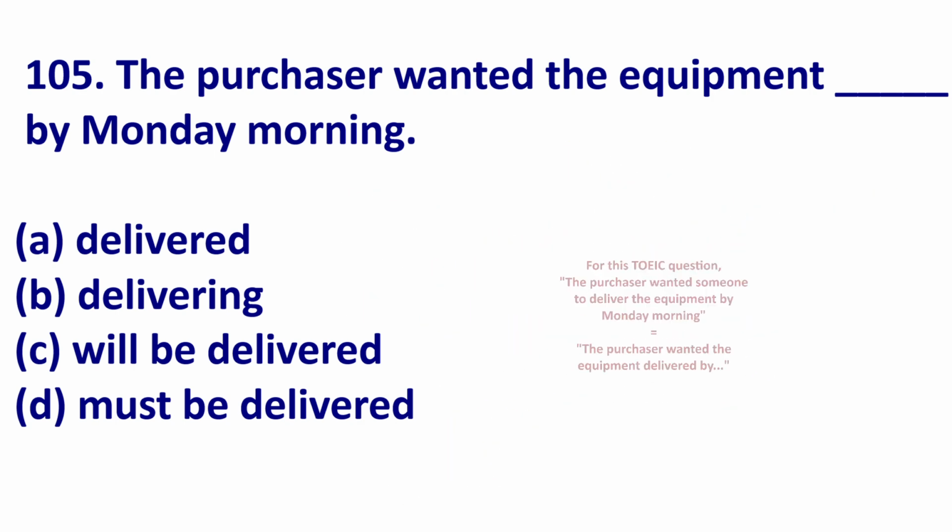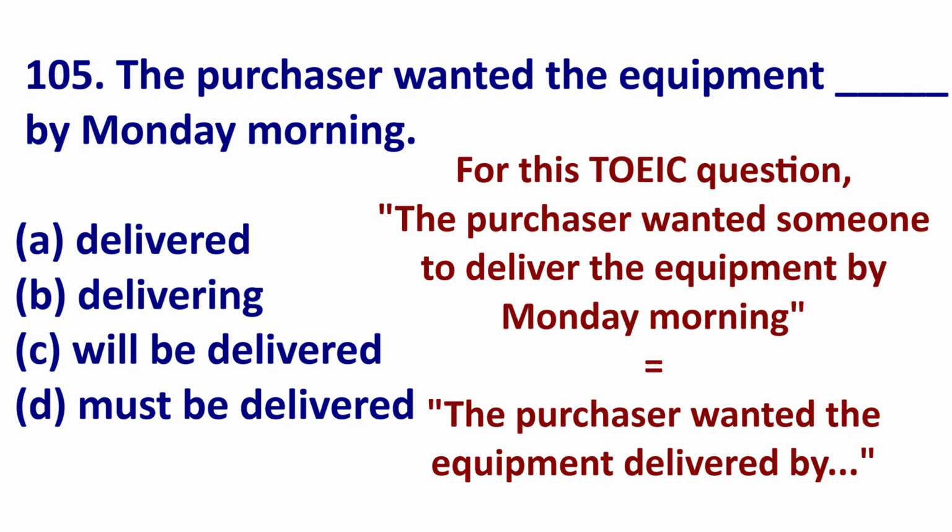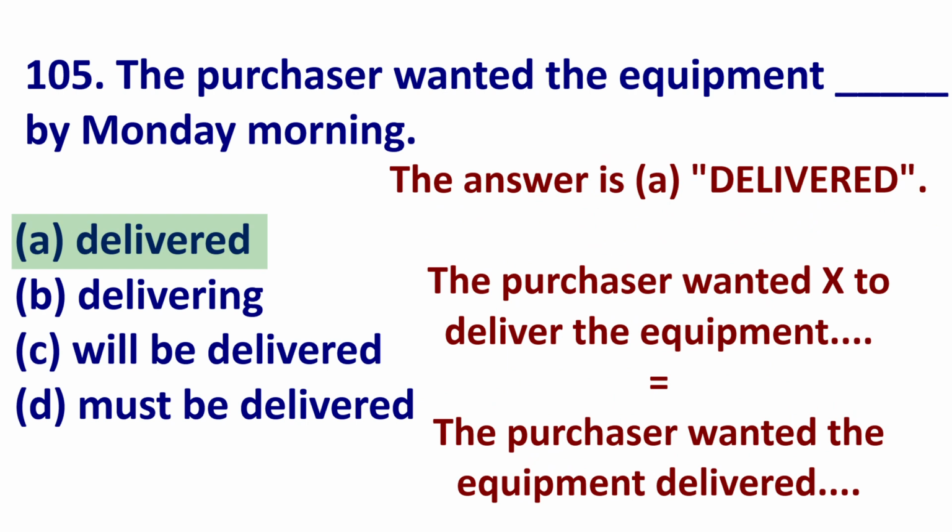So let's go back to this TOEIC question. The purchaser wanted someone to deliver the equipment by Monday morning. So to deliver the equipment, equipment is the object there. So the purchaser wanted the equipment delivered. So this is a strange form, but it's quite common. So the best answer is A.